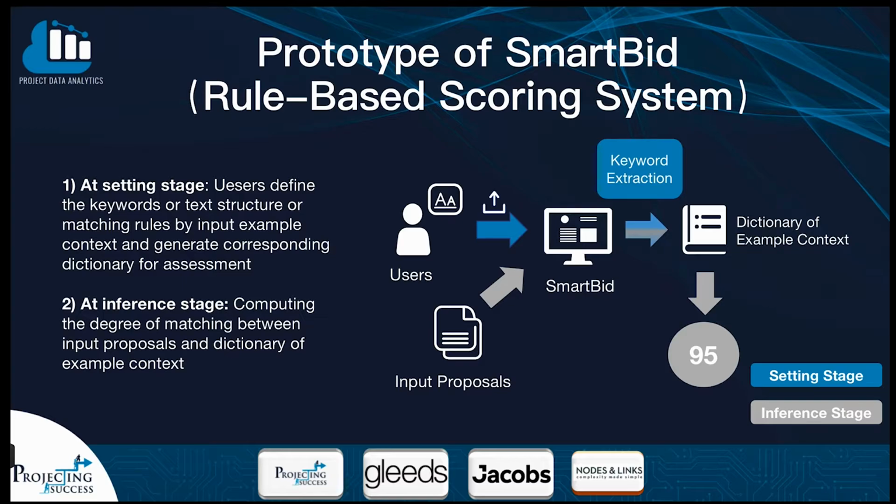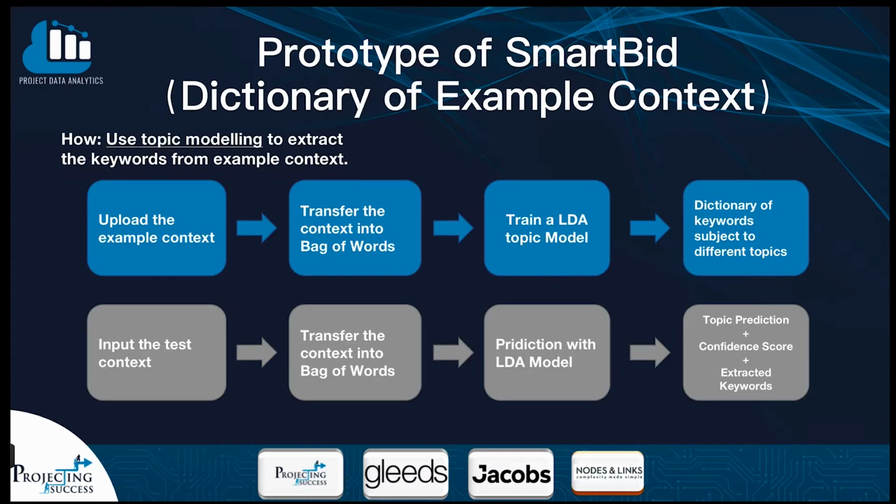For building the rule-based scoring systems, at the setting stage, the users define the keywords or text structures or matching rules by inputting example context, and then the platform will generate the dictionary of example context. At inference stage, we upload the proposals. The SmartBid will calculate the scores based on the dictionary of example context. So the dictionary of example context is quite important, right? So how to build that?